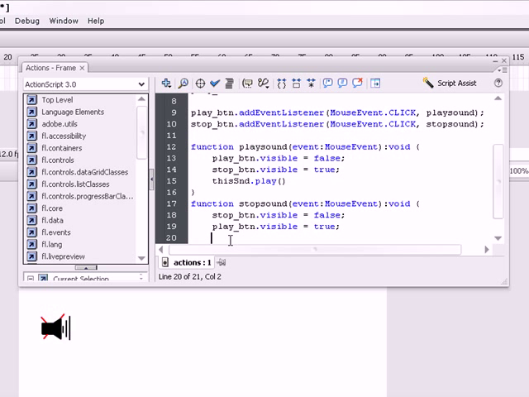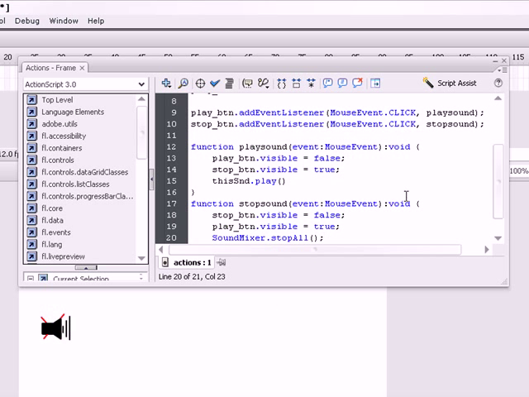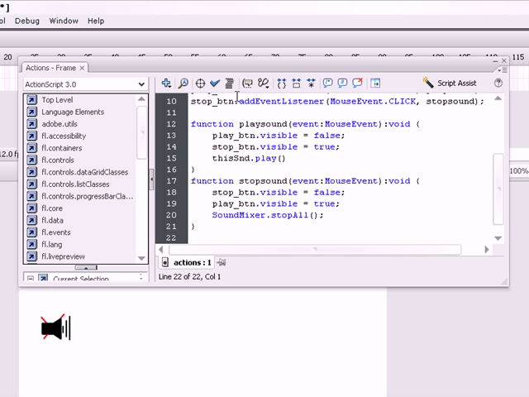And here we need to type the SoundMixer function to stop all sound for the player. Okay, now type SoundMixer dot stopAll. Okay, now we've done the player.